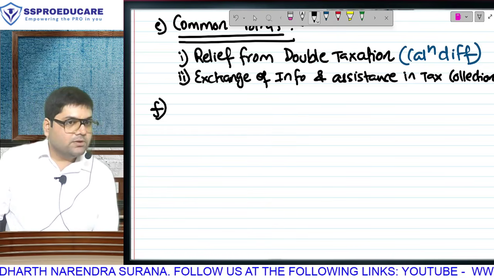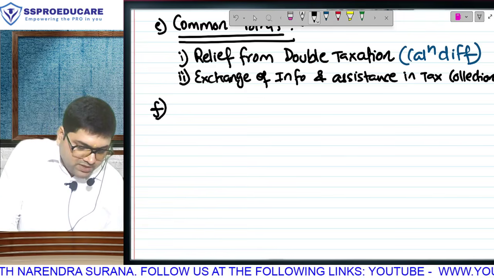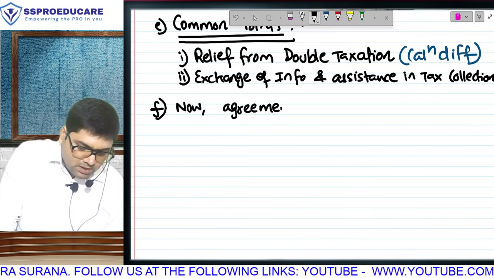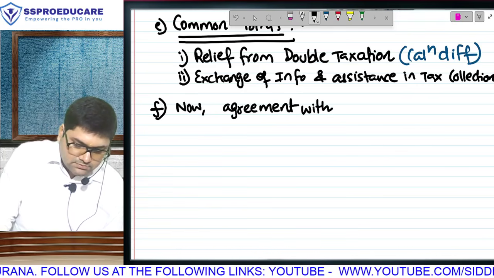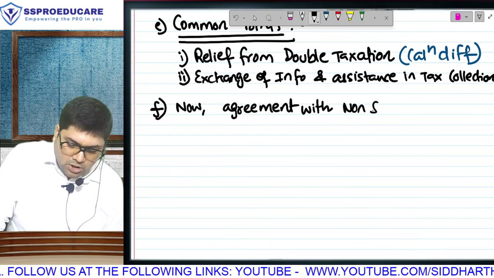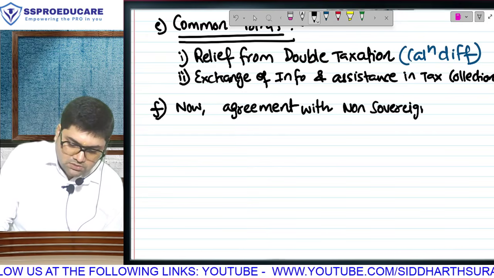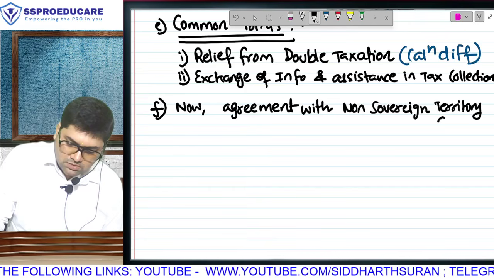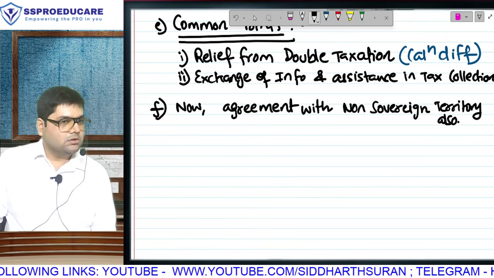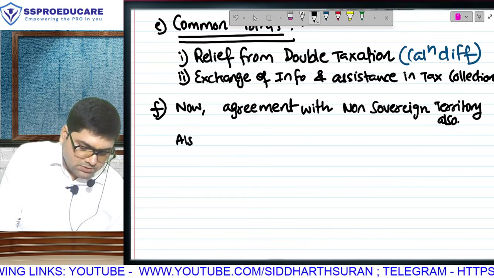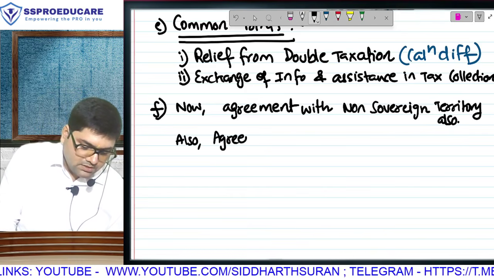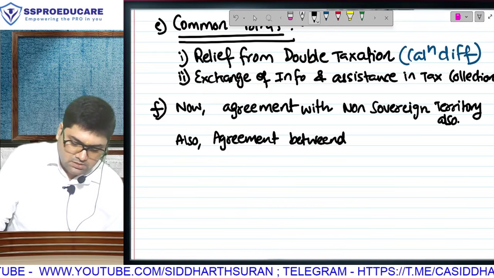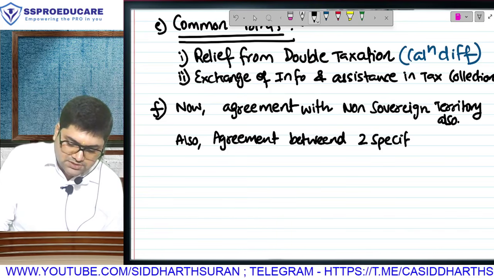Hello, friends. We can now have an agreement with non-sovereign territories too. Also, there can be an agreement between two specified associations.